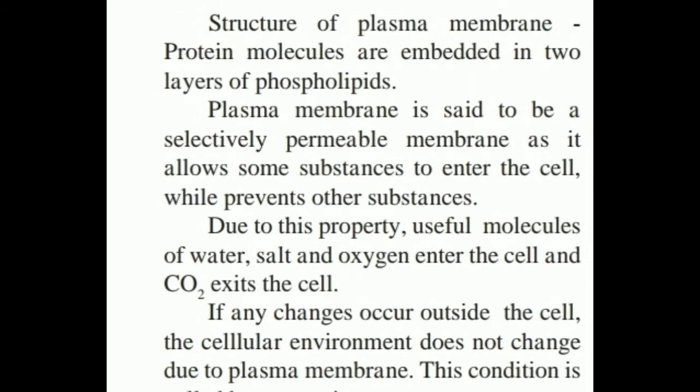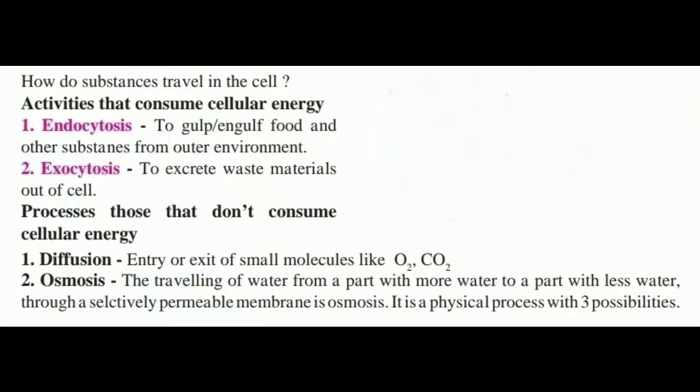So both processes need energy. Now, how do the substances enter? The first process is endocytosis. Here the food is entered into the cell from the outer environment. While in exocytosis, waste materials are passed out from the cell. That is, the excretion process takes place. So these two processes consume cellular energy, while the processes that don't consume cellular energy are diffusion